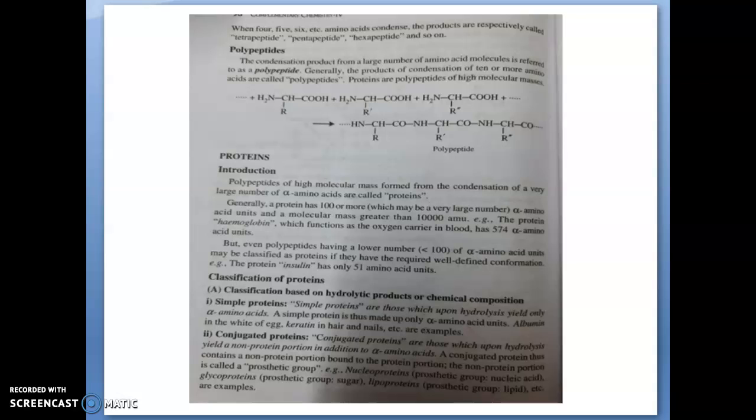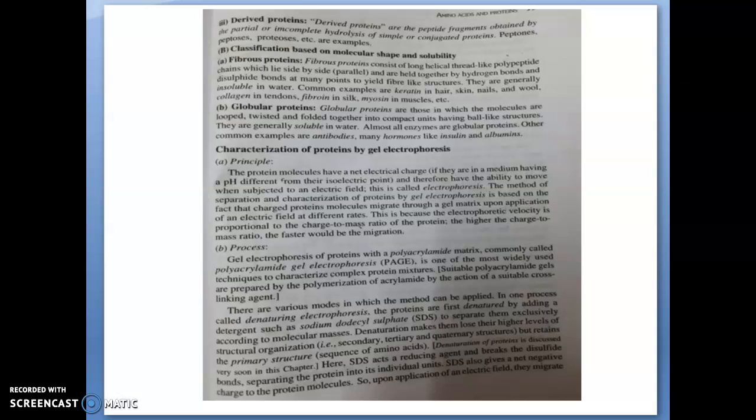Fibrous protein consists of long helical thread-like polypeptide chains which lie side by side, arranged in parallel and held together by hydrogen bonds or disulfide bonds at many points to yield a fiber-like structure. They are generally insoluble in water.